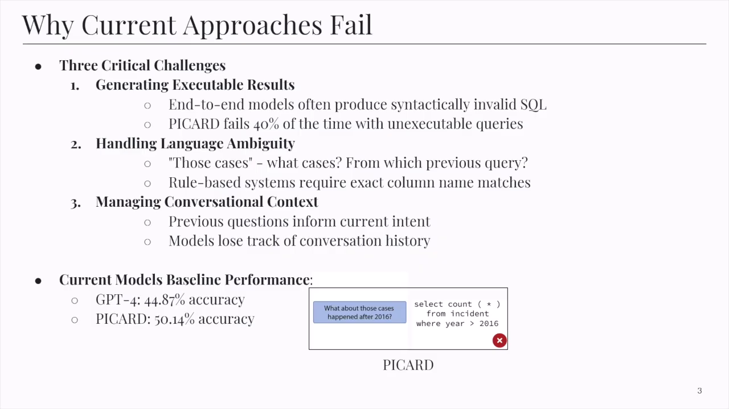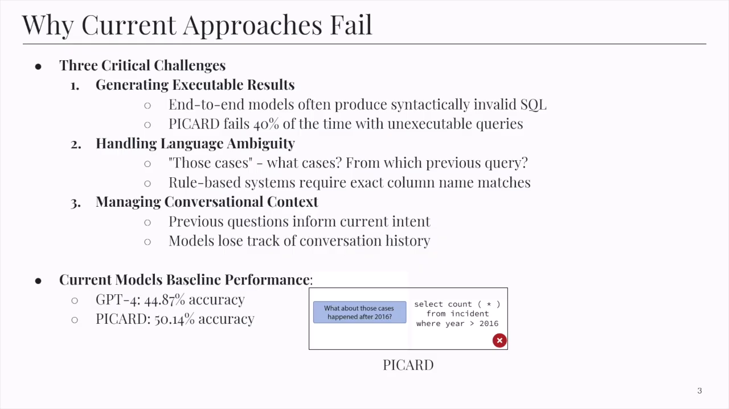Second, handling language ambiguity. When someone says, "What about those cases after 2016?" what cases are they referring to? A human will understand that they mean the weapon-related cases from the previous questions. But rule-based systems like Picard require exact matches to column names and can't handle these implicit references.